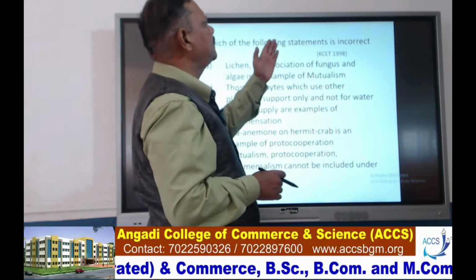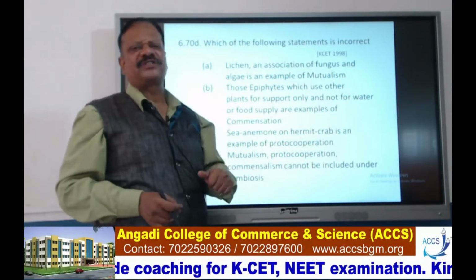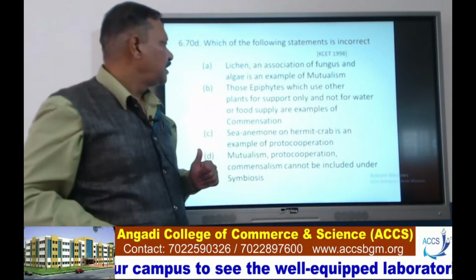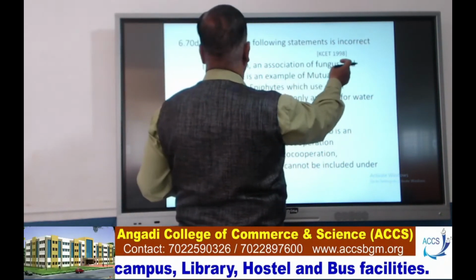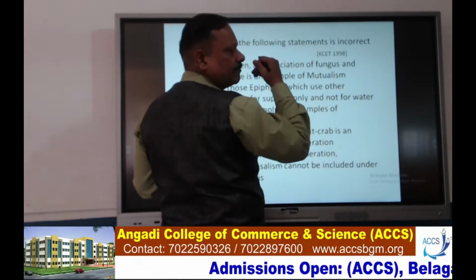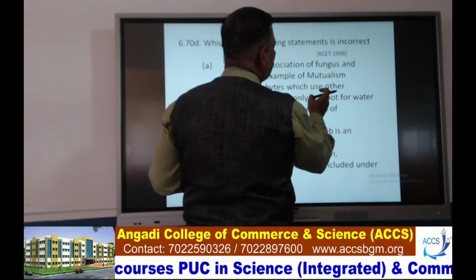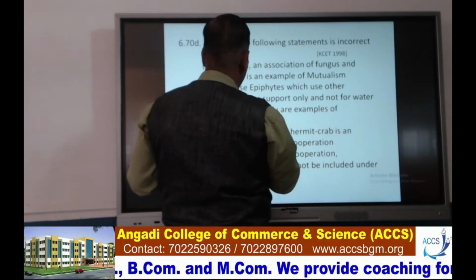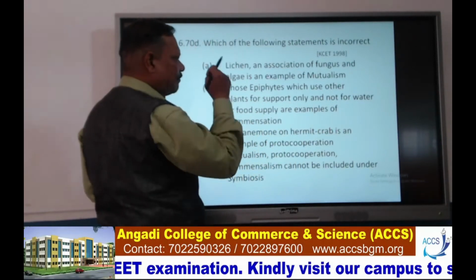which of the following statements is incorrect? Four statements are given. Which is incorrect? You have to find it out. Now see, the first one: lichen, an association of fungus and algae, is an example of mutualism. That is correct. Those epiphytes which use other plants for support only, and not for water or food supply, are examples of commensalism.